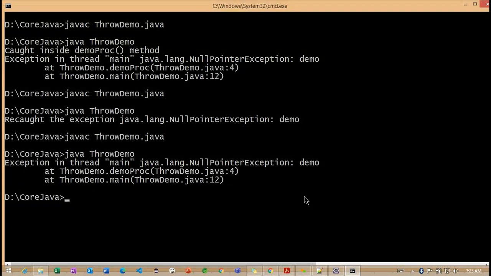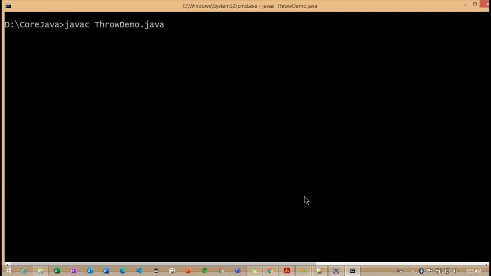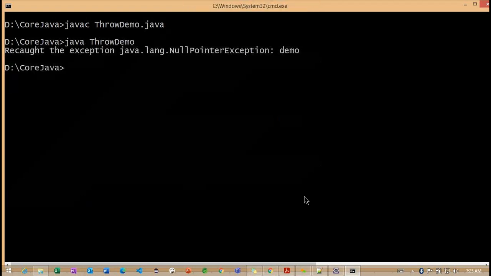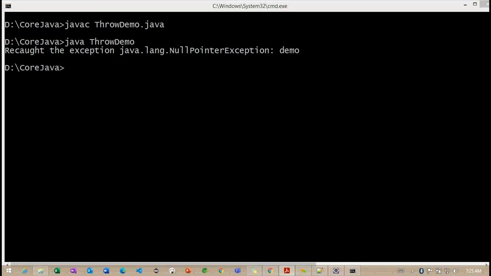Let's clear the console, compile the code, and execute. So this is the nearest catch block we handled, and we got a message here. Getting the point. So what exactly is the purpose of this particular throws keyword here? If I'm not interested to handle the exception we are throwing here, what can we do? We can go for the throws keyword.